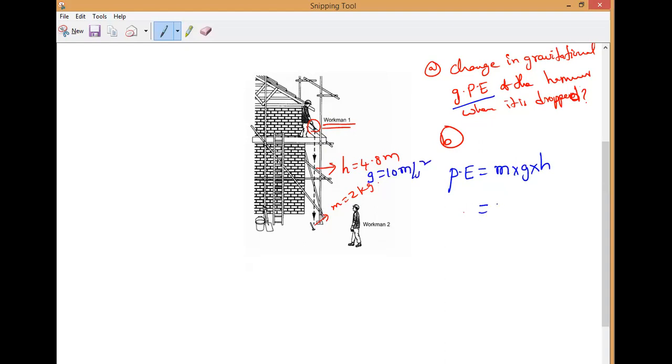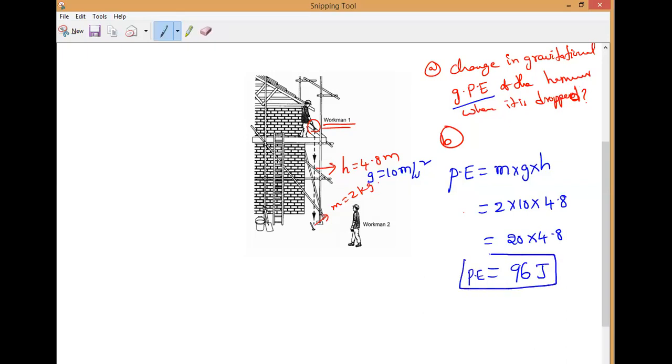Mass is 2 kg, gravity is 10, and height is 4.8 meters. So it is 20 into 4.8, which is equal to 96 joules. So that is the potential energy.